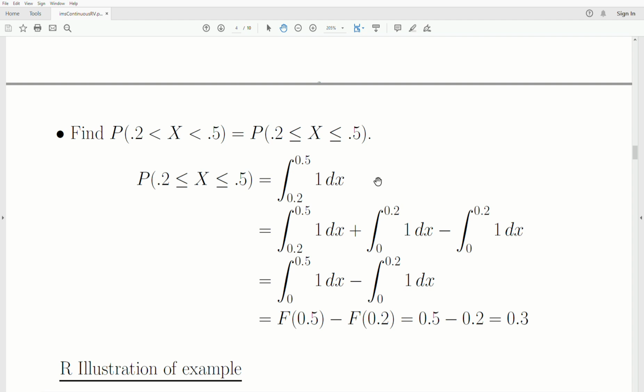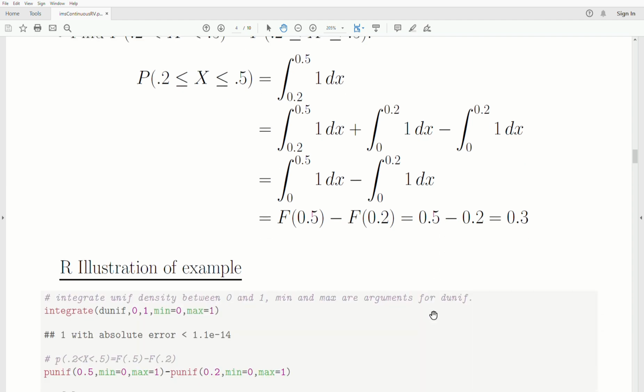But I want to illustrate a point here. This comes down, and we add and subtract the same quantity. Well, then these two integrals from 0 to 0.2 and 0.2 to 0.5 can be combined into one. But then these are CDF functions. And then it's 0.5 minus 0.2, which is 0.3, is the answer. So whenever you have X being in an interval, you can really take the difference of CDF functions, the CDFs, and come up with the probability.